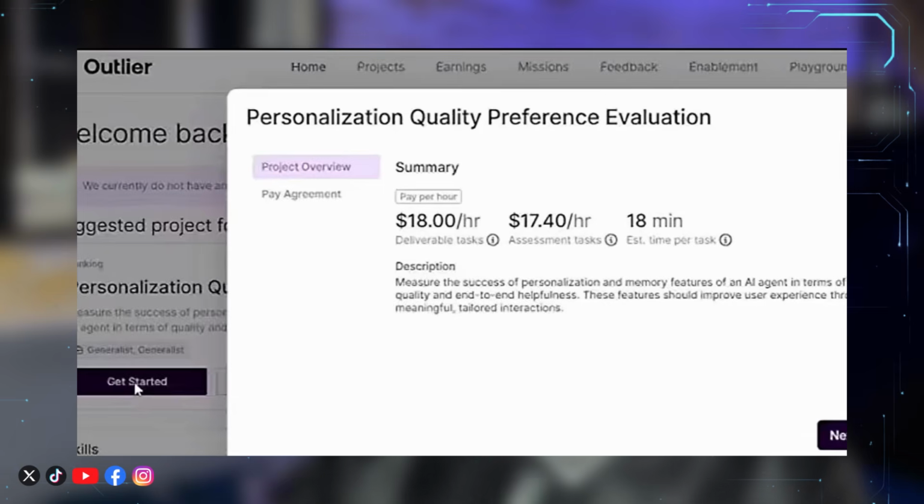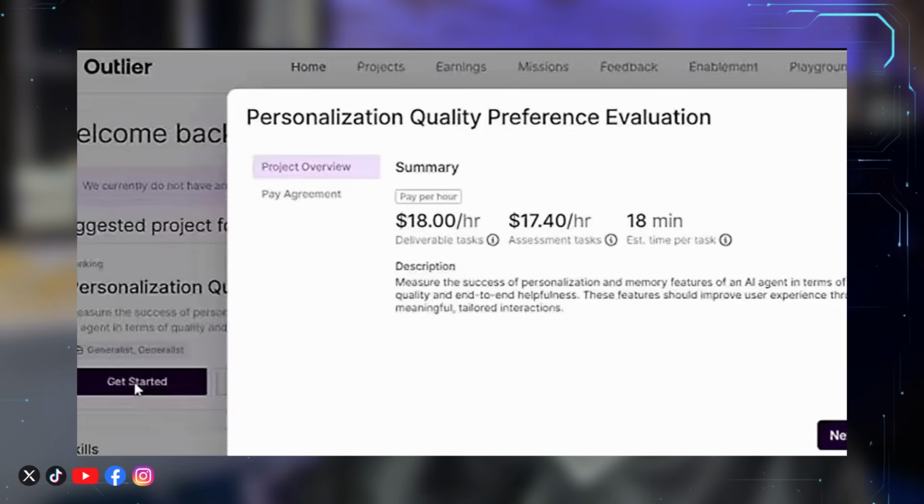And this is important. While signing up, the people that are getting the highest amount of tasks right now are people that are from US or UK. If you have someone overseas or you're looking for someone overseas to sign up an account for you, I think you should be aiming for people that are from these countries so that you'll be getting the most amount of tasks. This does not mean that other countries are not getting tasks, but they are currently prioritizing US and UK. So yeah, you might just want to focus there. Once you're done, this is my home screen here, and you can see this is a task.